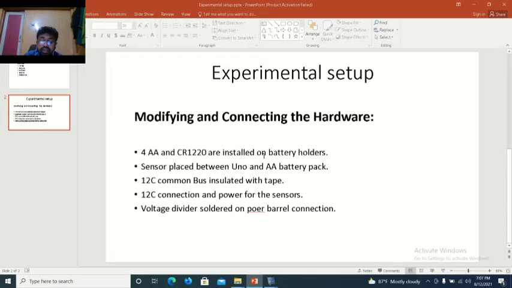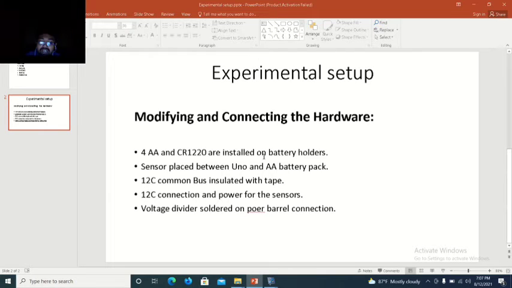If 4AA and RC1220 are installed on the battery holder, there is space between the battery holder and Arduino Uno board where the pressure, humidity, magnetic and GPS sensors can be placed. And then I2C sensors are soldered together on a piece of perf board and placed in this space. These sensors are connected to Arduino Uno from the bottom side.